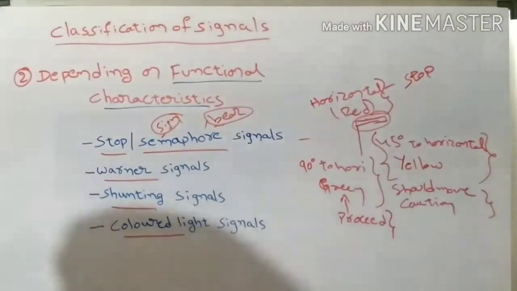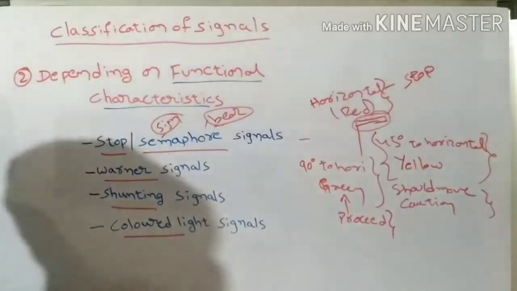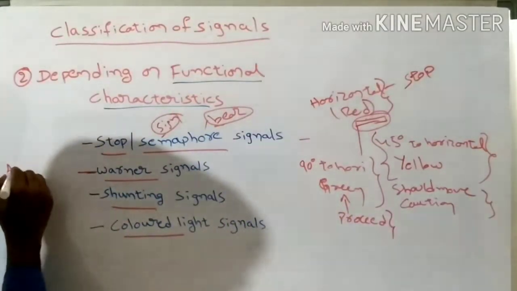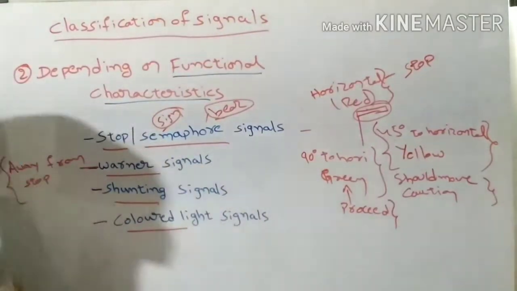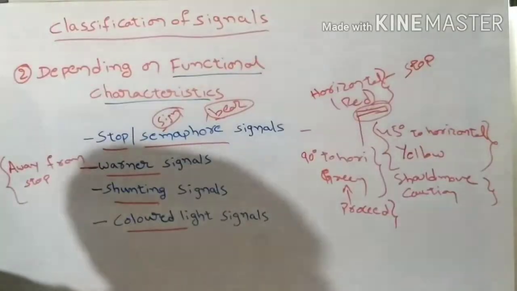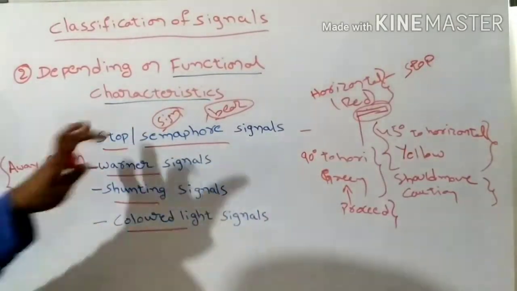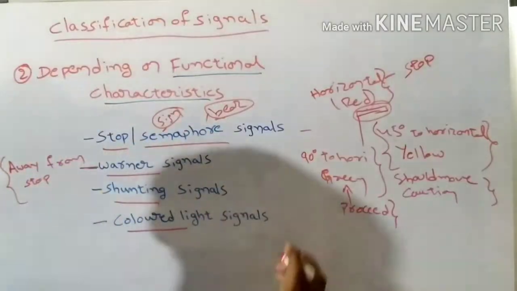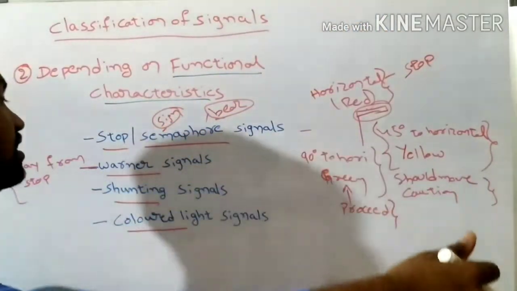Warner signals are also like stop signals, but they have been provided somewhat away from the stop signals, understand now? Warner signals are provided away from the stop signals because they give warning to the loco pilot that just ahead of him stop signals or semaphore signals are there. They give intimation to the loco pilot that signals are coming just ahead of you, understand?